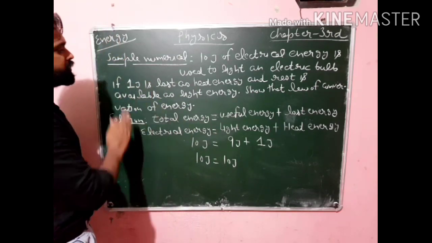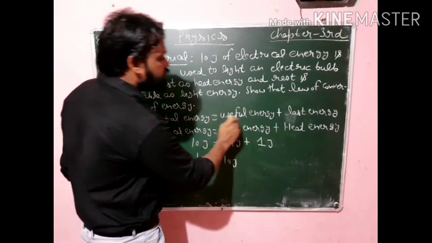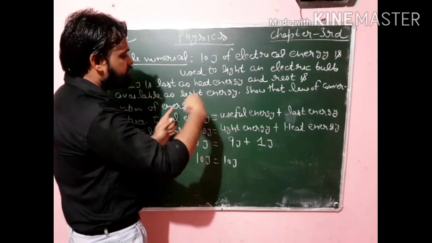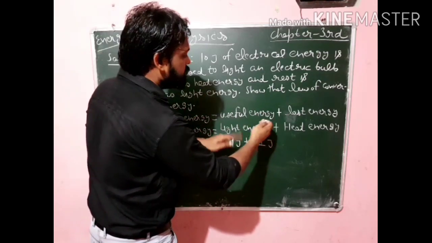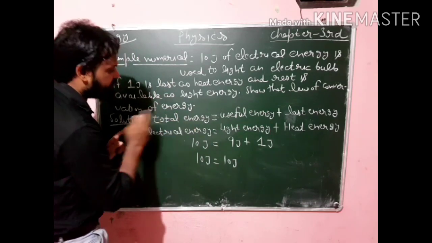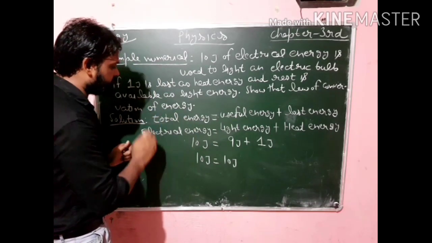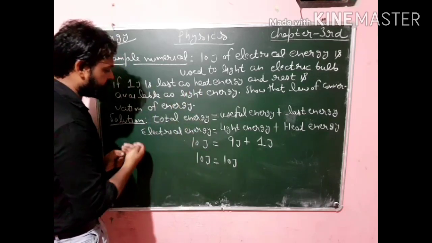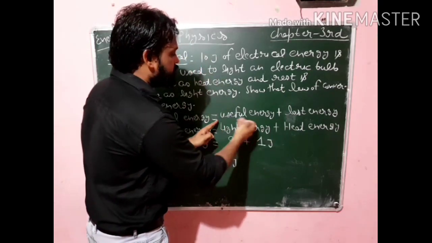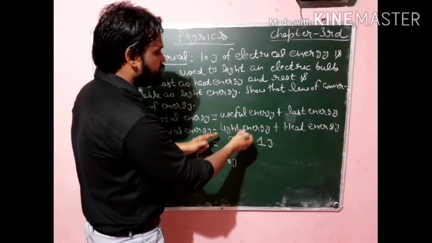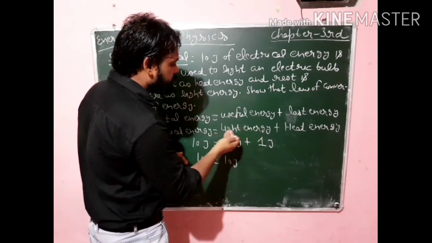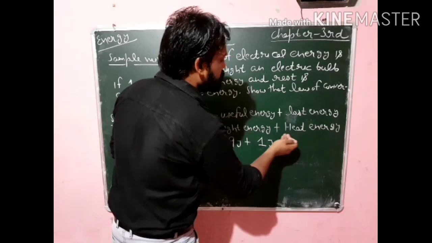We know that by the law of conservation, total energy is equal to useful energy plus lost energy, meaning generally the total energy is always converted into two forms, useful energy and lost energy. In this case total energy is electrical energy, because the total energy we are giving to the bulb is electrical energy. So electrical energy is equal to light energy, the useful energy, because the basic purpose of the bulb is to emit light, plus heat energy, the lost energy.